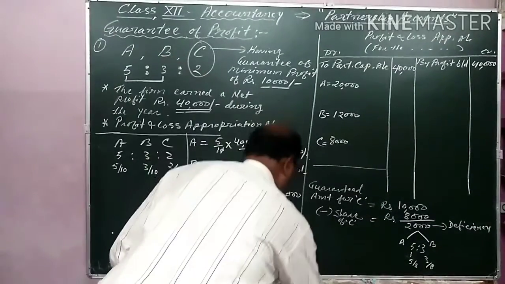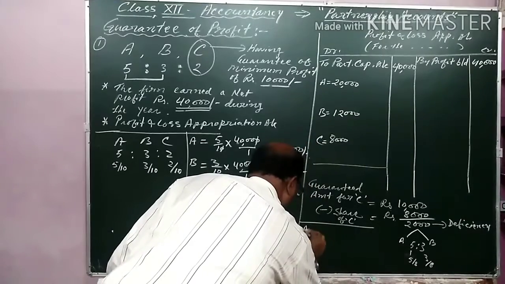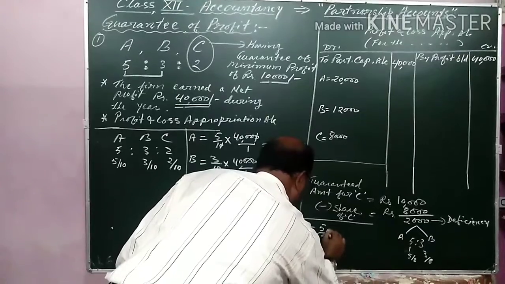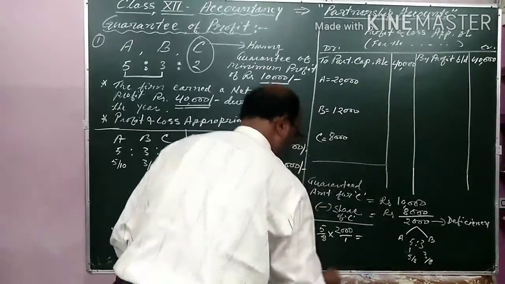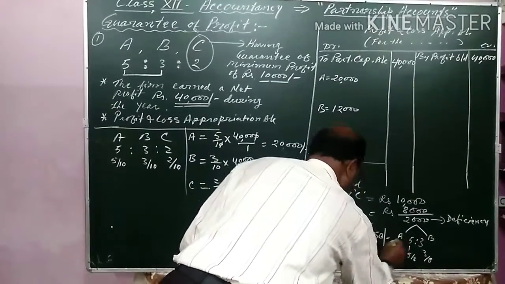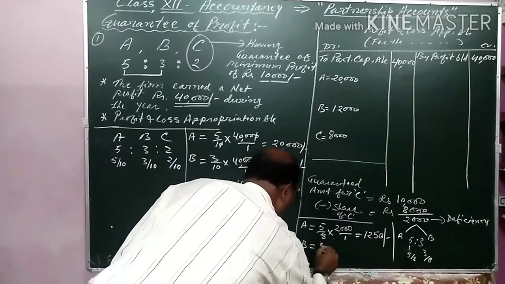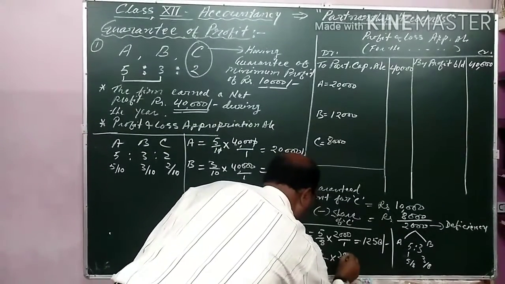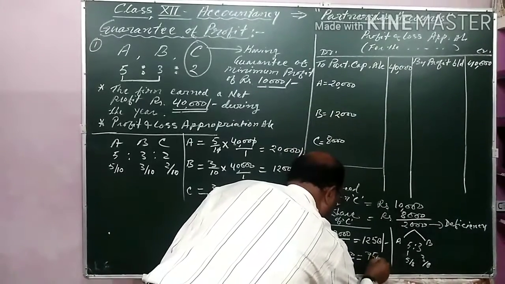So here I will show the calculation. A will sacrifice 5/8 of the deficiency, that is 2000, which is equal to 1250. You should understand this much calculation, my dear. And B will sacrifice 3/8 of 2000, that is equal to 750.